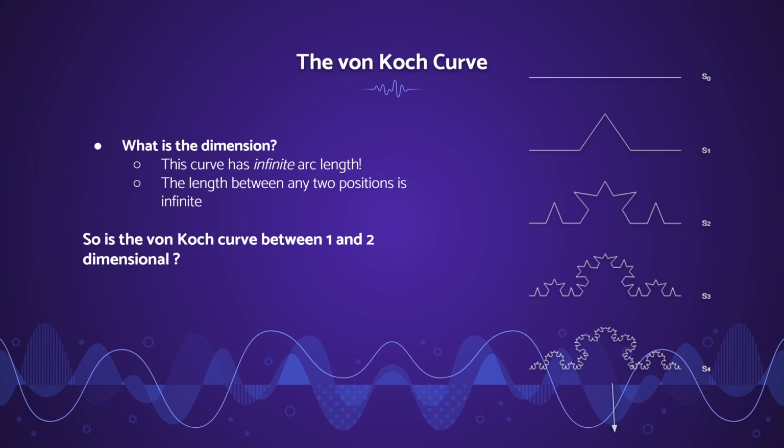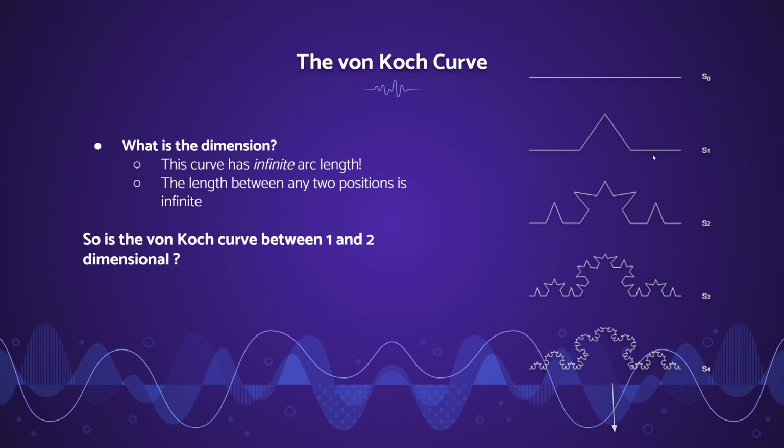I wonder if you can see my mouse. Oh yeah, you can see my mouse. Okay, that will make this easier. So this section right here is 1/3 of S naught. This section right here is also 1/3, 1/3, and 1/3. So there's 4 copies scaled down 1/3 from the original.